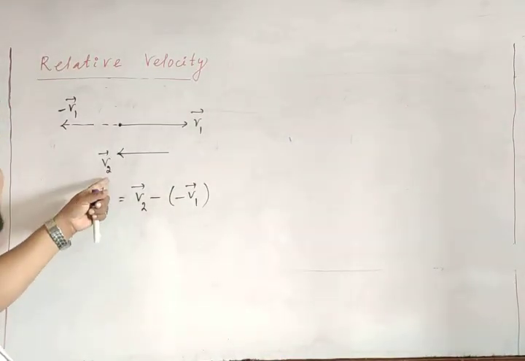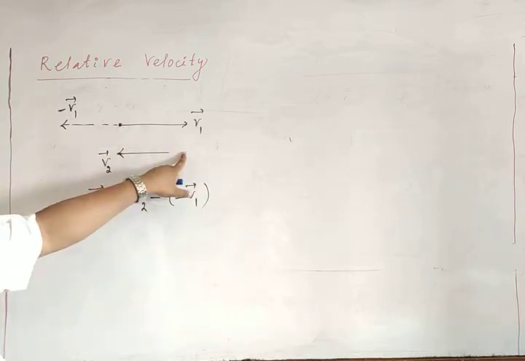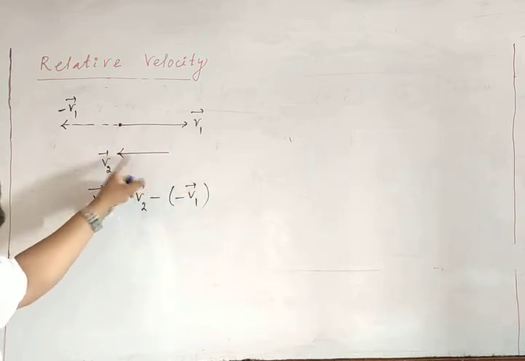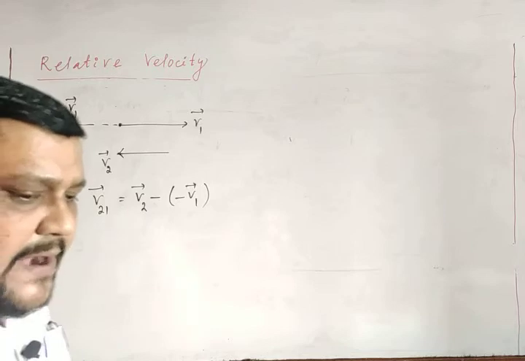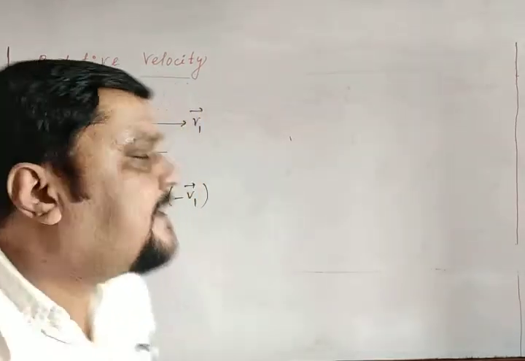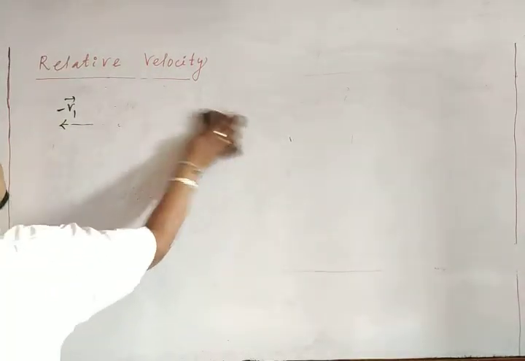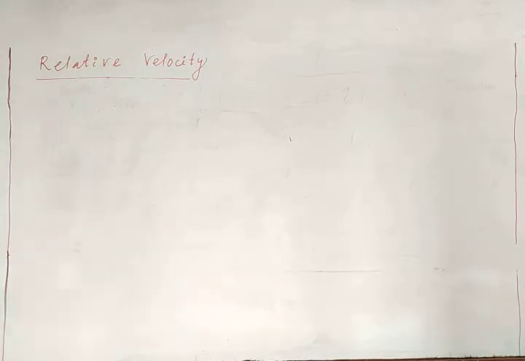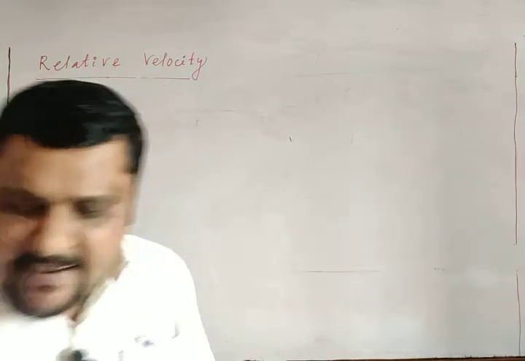Is that clear? So when you are calculating the relative velocity of one with respect to the other, in this case also you can make 2 along the direction of 1. In that case you can make that 2 with respect to 1. That is up to you. Clear? After knowing all these things, now we will go for an example that is called the rain and man problem case.